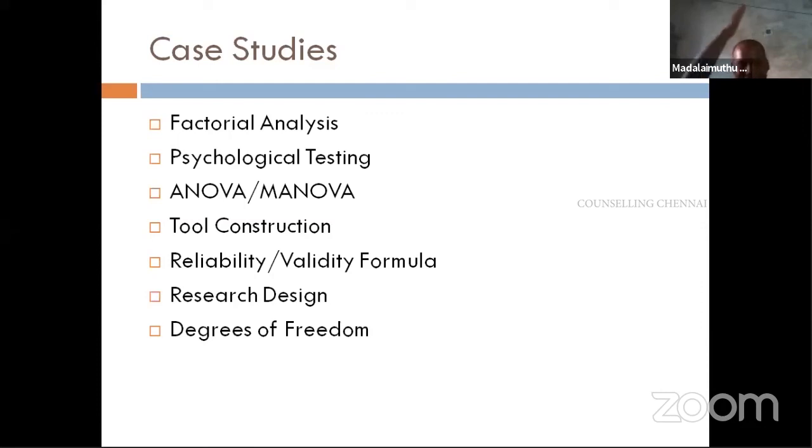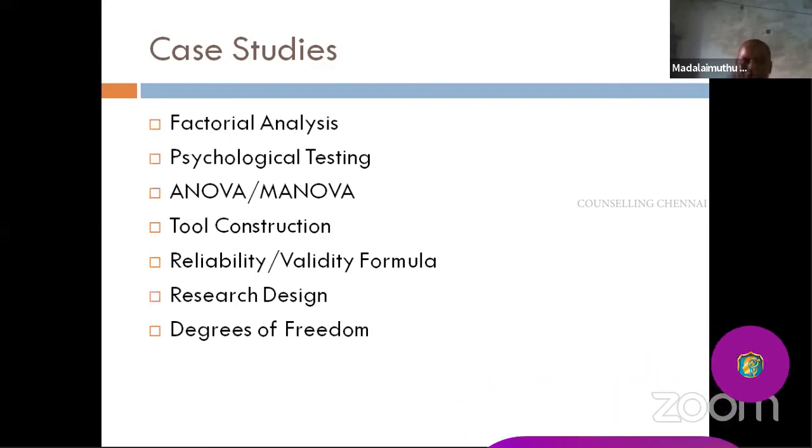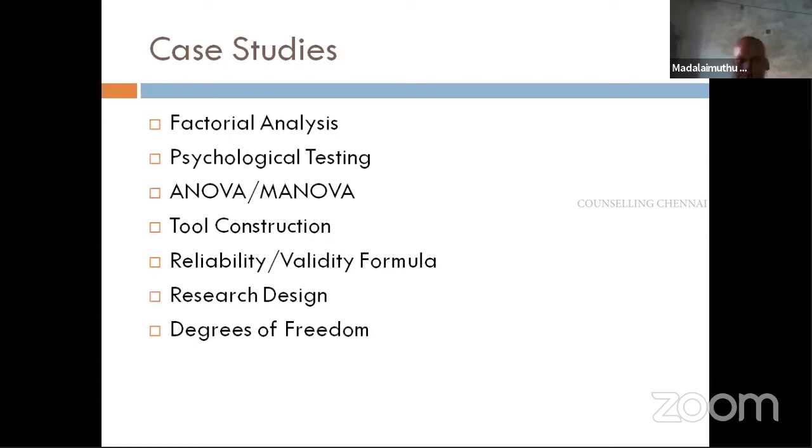Instead of studying the entire book on research methodology and psychological testing, Anastasi and Gregory, of course, Anastasi and Gregory give you the formula as well as the tables, the values. So if you know how to work it out mathematically, then learn the formula. If you are finding it difficult, you can learn the formula and try to solve it, but it will take time. If you are simply memorizing and going, you will be able to answer it.